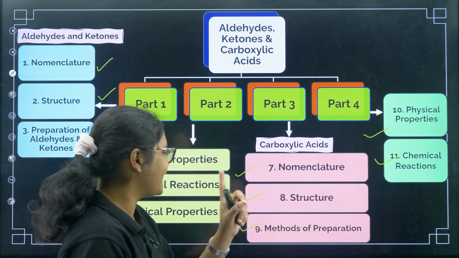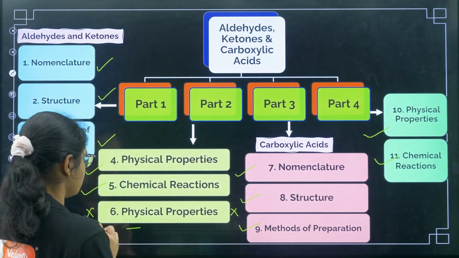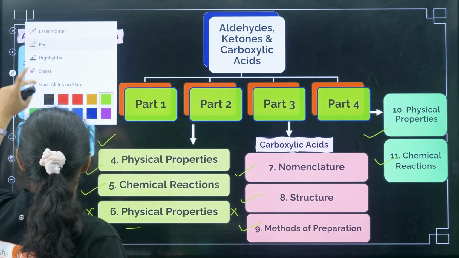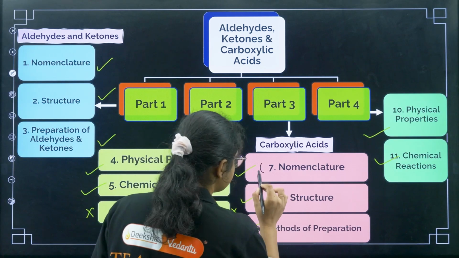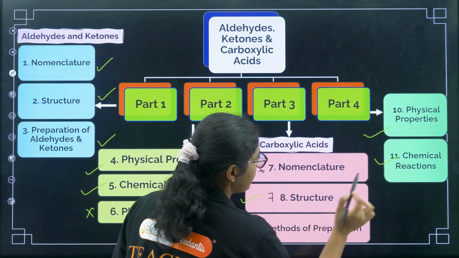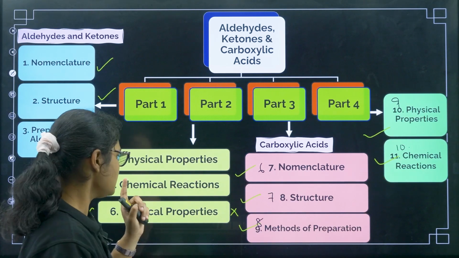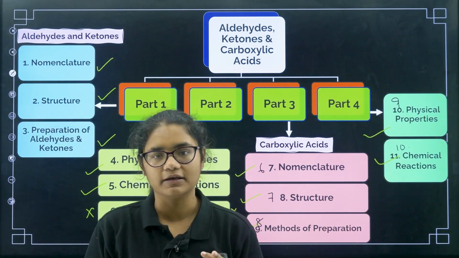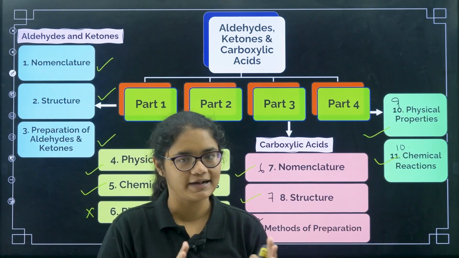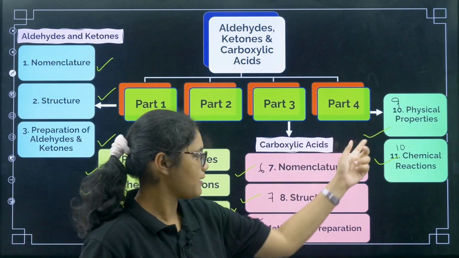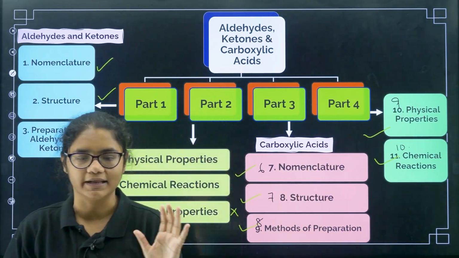Okay, so there are 10 topics in total. Physical properties and chemical reactions of aldehydes and ketones come in the second lecture, and part 3 and part 4 will be dedicated to carboxylic acid.